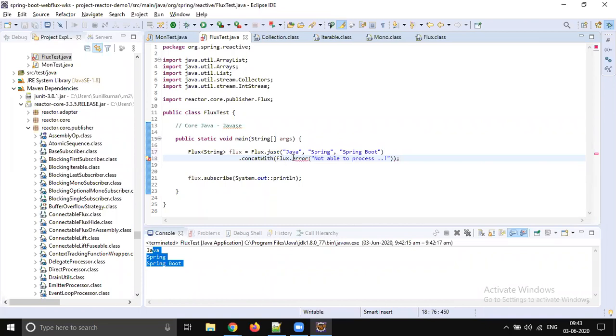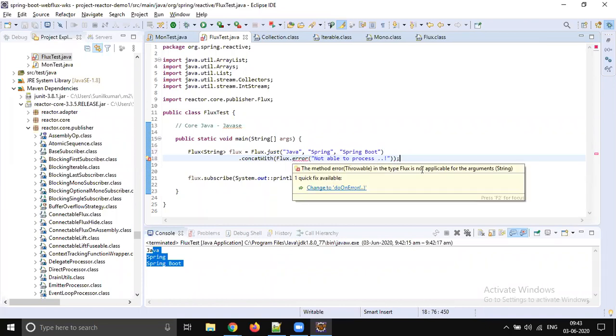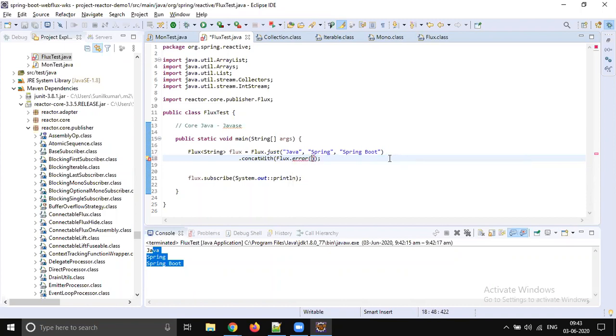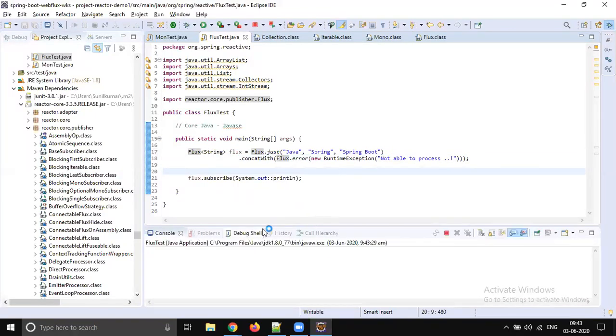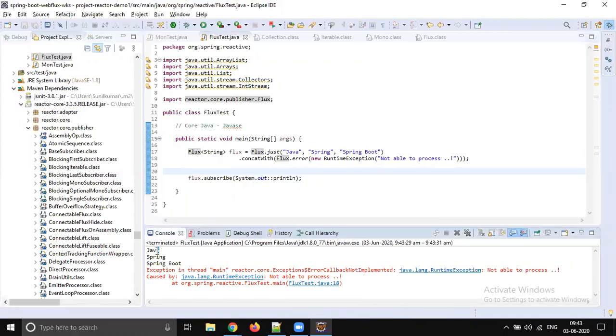What's happening? Throwable, Flux is not applicable. Oh, I think we need to throw an exception, so new RuntimeException, and put this message here. Oh, yes. Up to three parameters, it's fine. We are able to process the data: Java will print, Spring will print, Spring Boot will print. But while processing the fourth element, we will get an exception. If I run this code, you see that Java, Spring, Spring Boot printed, and we got an exception.